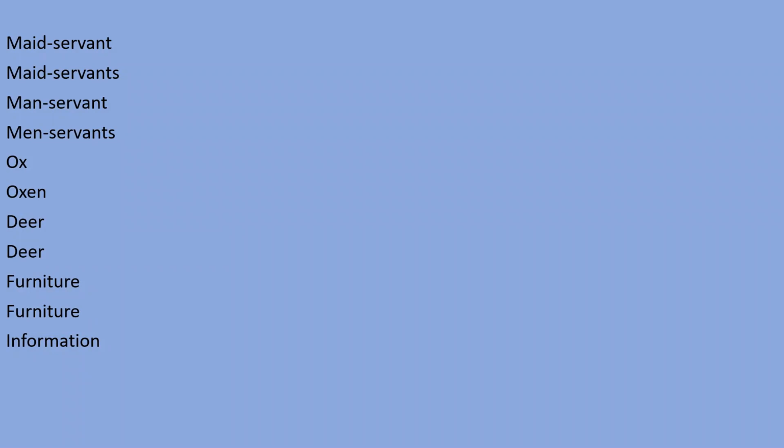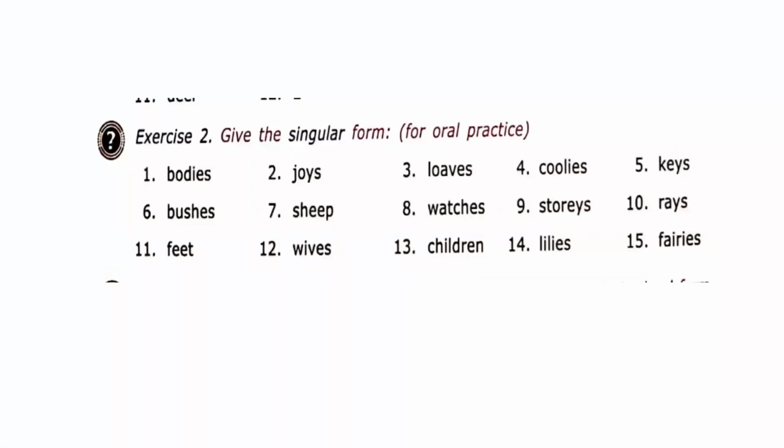Dear students, I want to make you understand. S will not come because some nouns have no plural form, so the same word will be there. It's singular and we can't use the plural. Like information, the same word will be there. So there is no plural form of furniture and information. Right? Remember this.